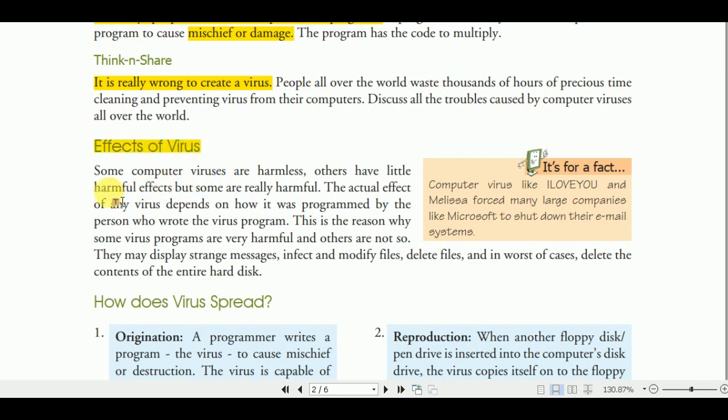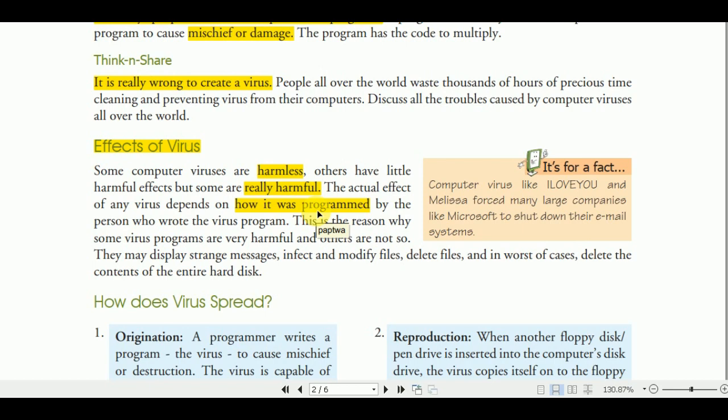Some computer viruses are harmful, others have little harmful effect, but some are really harmful. These are the categories of the virus. The actual effect of the virus depends on how it was programmed by the person who wrote the virus program. That is, all things depend on the program coding, on how it was programmed.